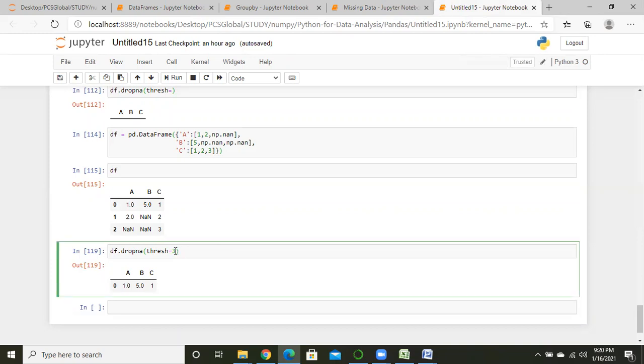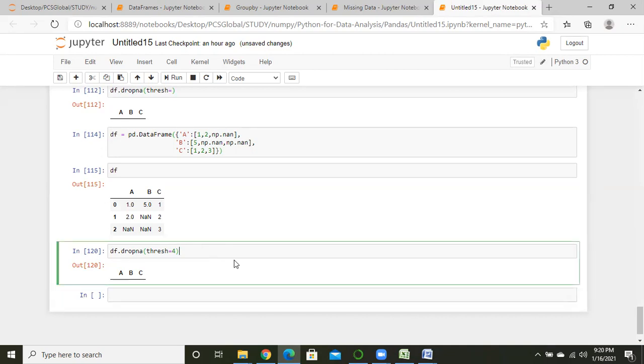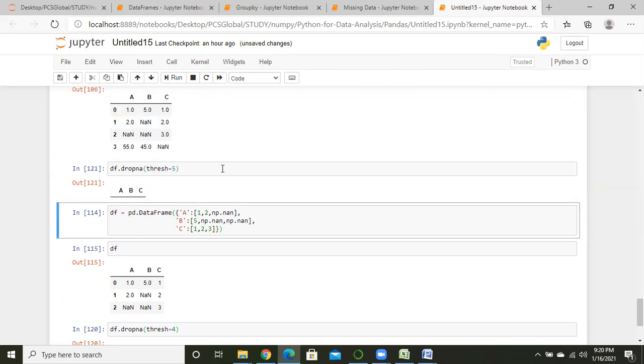So if I write down here 4, just see it. 4 means 4 minus 1, means 3, right? So here 4 rows are there. So if I write down 5, that will not give us any value.